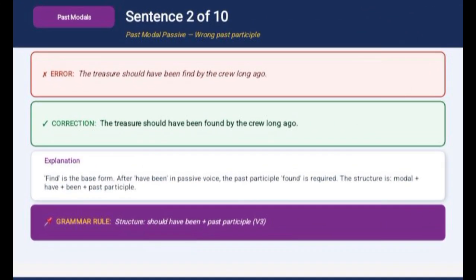Sentence number two. The error sentence is: the treasure should have been find by the crew long ago. The error here is the word find. This is the base form of the verb, but in this structure, we need the past participle. The correct sentence is: the treasure should have been found by the crew long ago. Why? The sentence uses a past modal in the passive voice. So after should have been, we need the past participle found, not find. Find is the base verb and found is the past participle form.